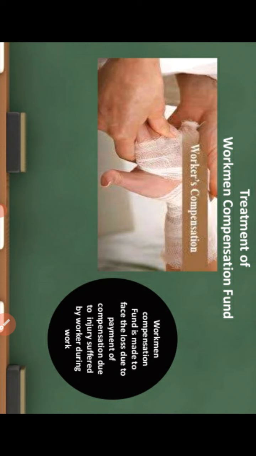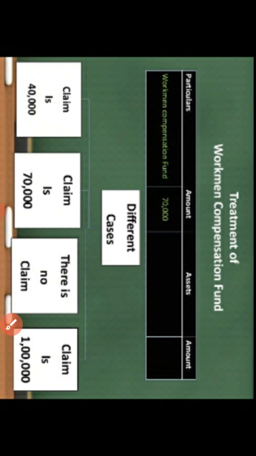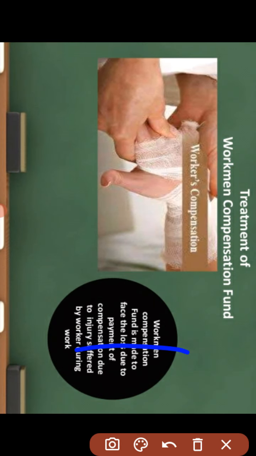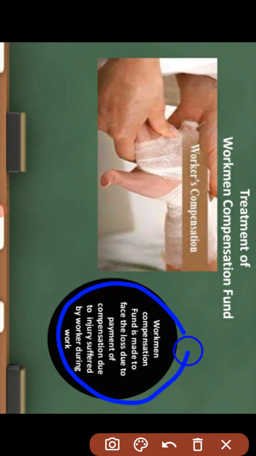Workman compensation is a fund made to face the losses due to the payment of compensation for the injury suffered by the worker during the work.